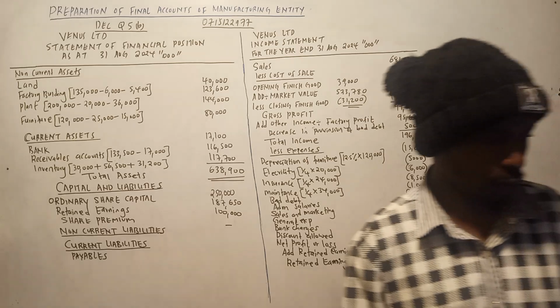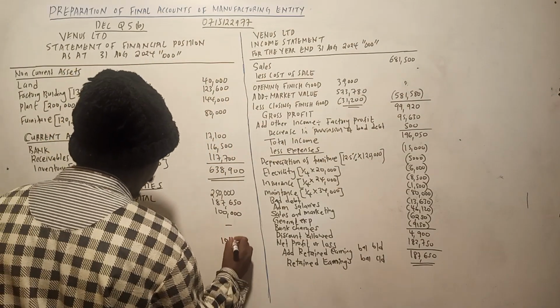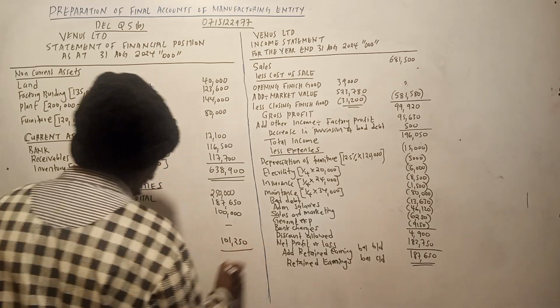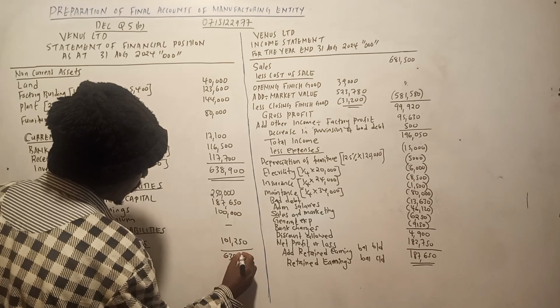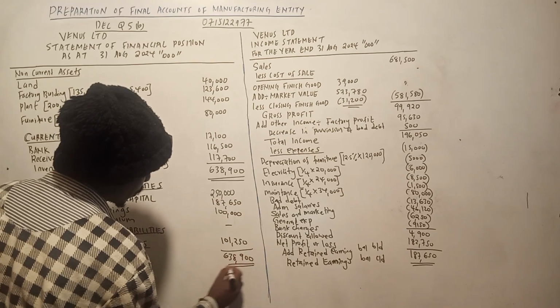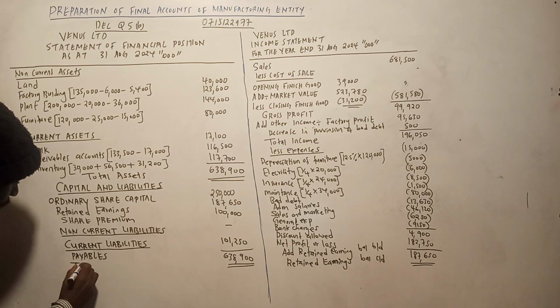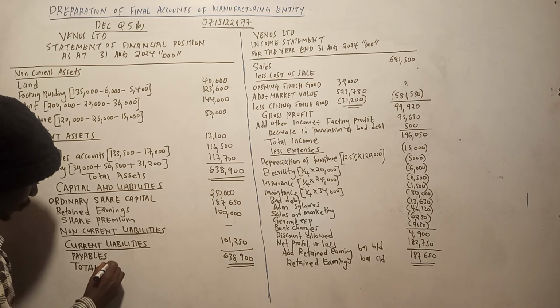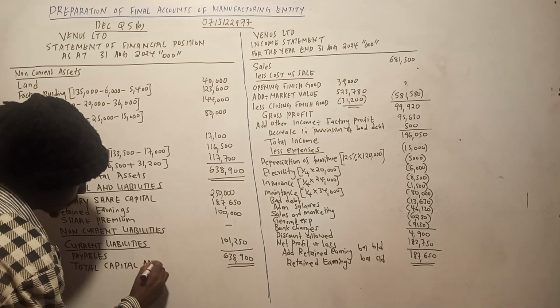Payables account was 101,250. When you add them together, you are supposed to get 638,900. I don't know if that is correct. So we say total capital and liabilities.